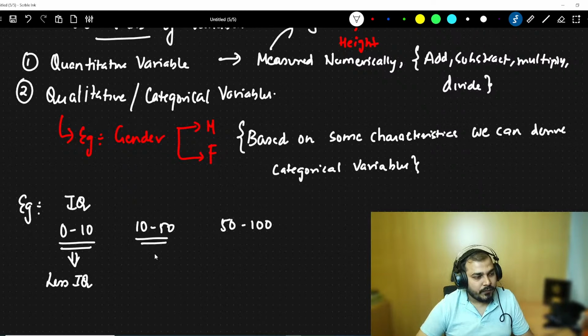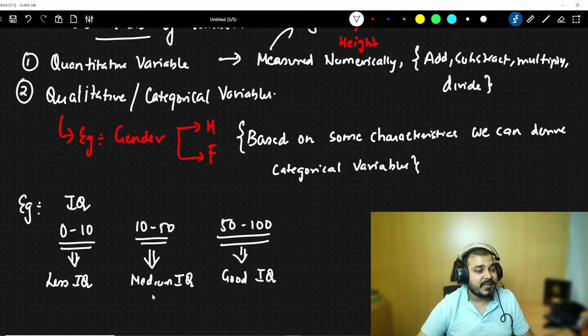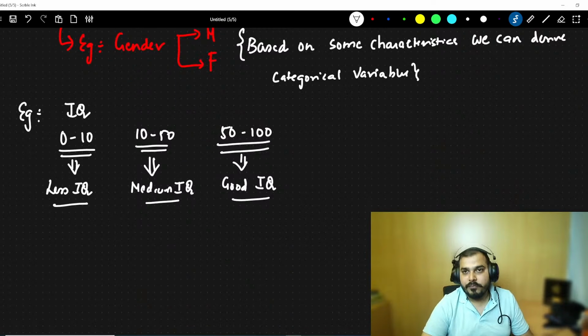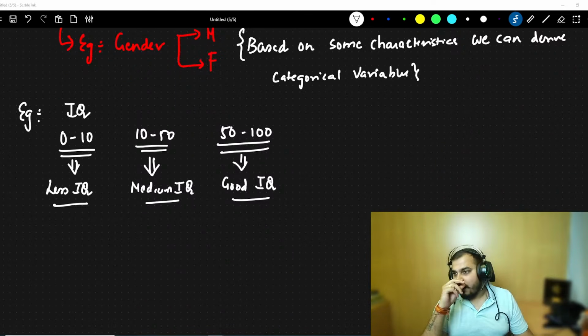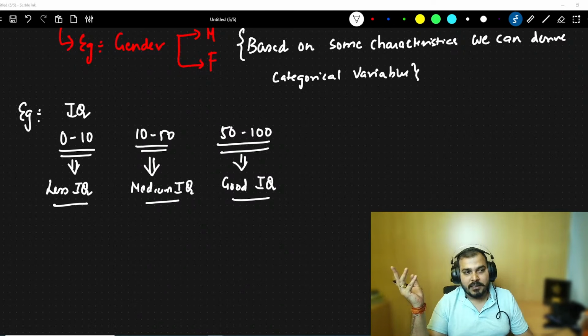Whenever I say 10 to 50, I may say that medium IQ. Suppose I say this 50 to 100, I may say good IQ. I'm just saying this as an example. Now, based on some characteristics, I have classified this into multiple categories, which is called IQ. Don't tell me, sir, Krish, how more than 50, you're saying good IQ? I'm just taking it as an example over here.